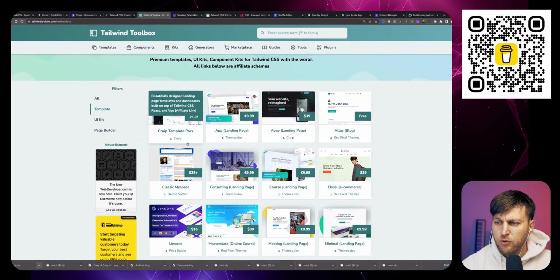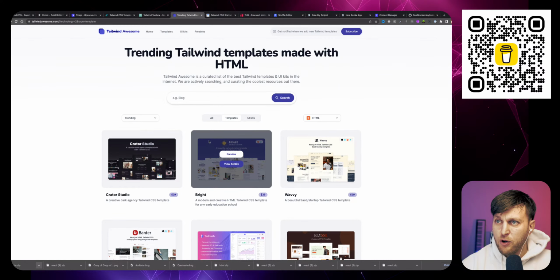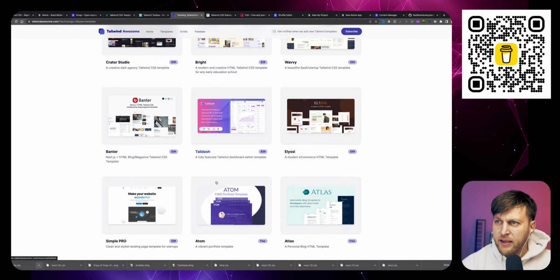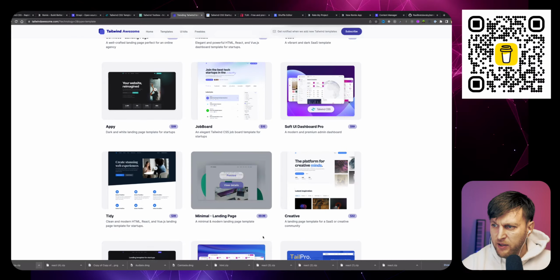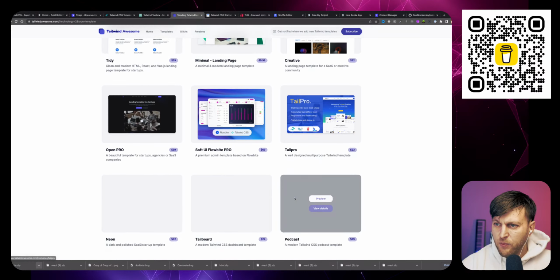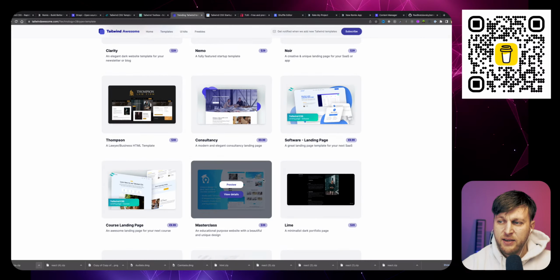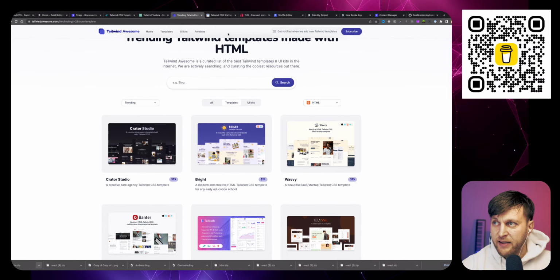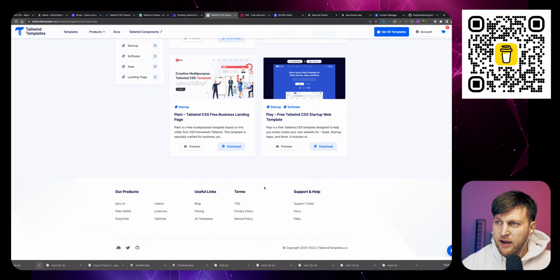You could go to Tailwind Toolbox to check out all the different templates they have available. You could go to Tailwind Awesome to see all these other amazing, cool Tailwind templates. And there's some completed templates. I saw one which was pretty awesome with Next.js. You could literally get the template and hook it up to Strapi, and you'll have a full stack application, which is fantastic. And so many different options. TailwindTemplates.co has pretty awesome ideas.